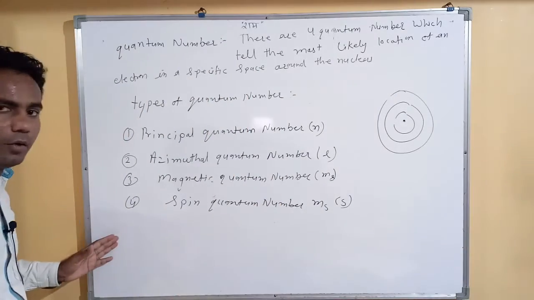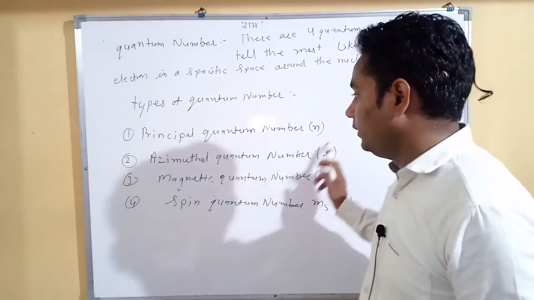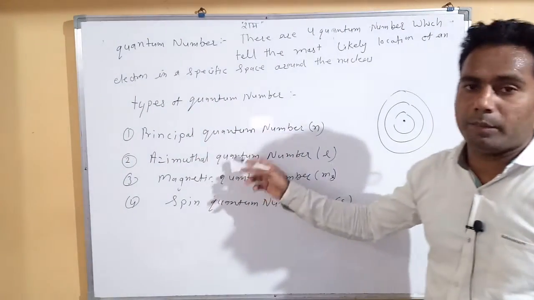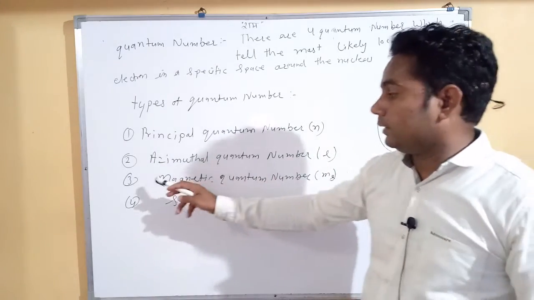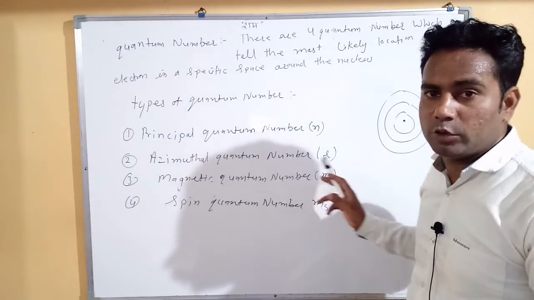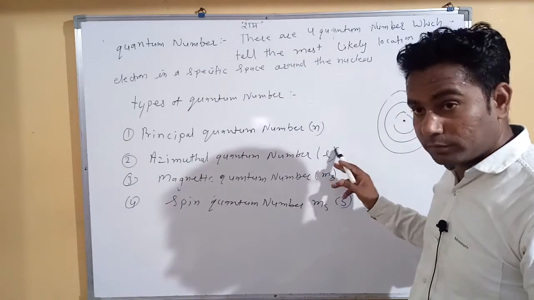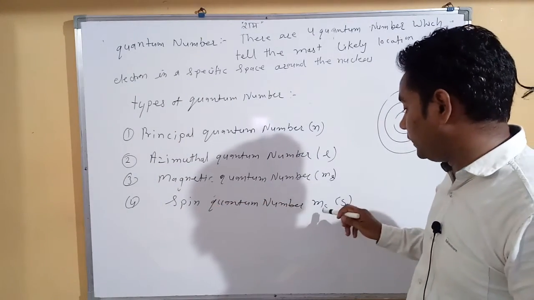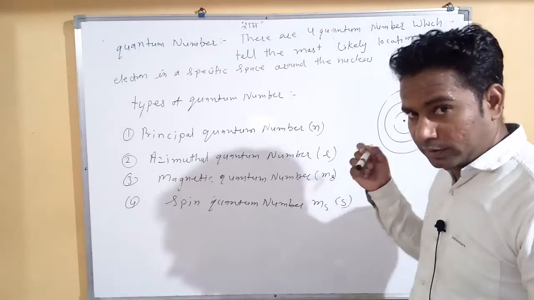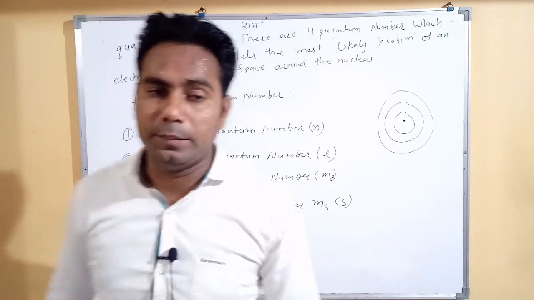First is the principal quantum number, denoted by n. Second is the azimuthal or angular quantum number, denoted by l. Third is the magnetic quantum number, denoted by ml because it depends on l. Fourth is the spin quantum number, denoted by ms. In our NCERT books, sometimes we use only s for the spin quantum number.